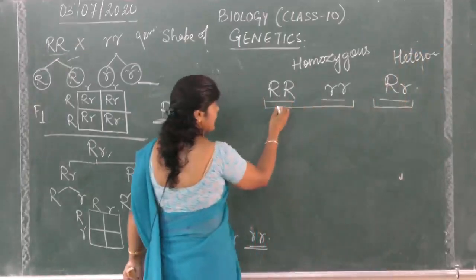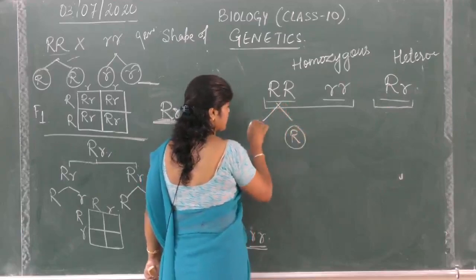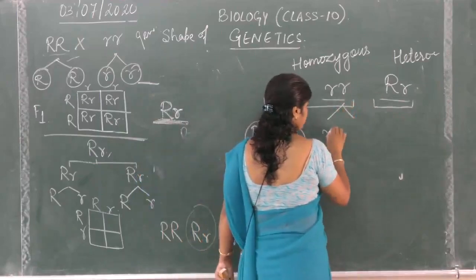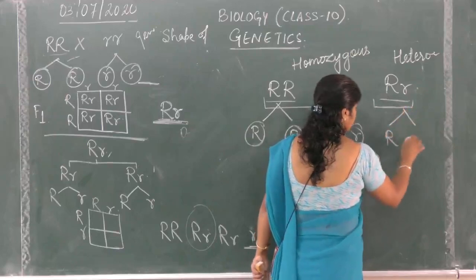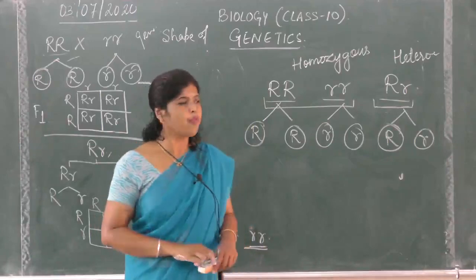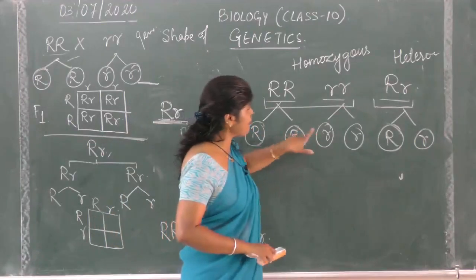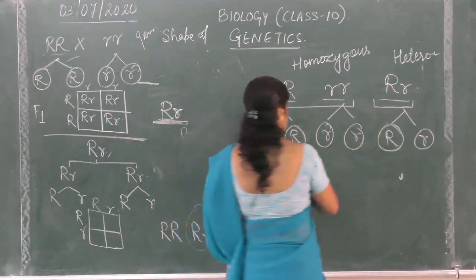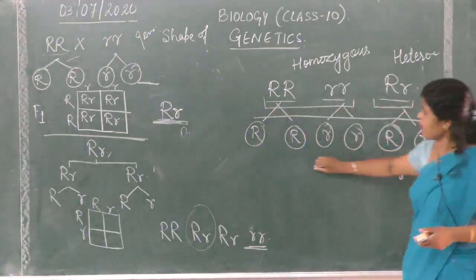But what are the gametes formed by this? Capital R. Let us see. What are the gametes formed? This is forming this. This is forming small r. What kind of gamete is this forming? Capital R, small r. Is it all right? Now, what does it prove? It proves that the gametes either have a capital R, that means gene for round, or small r. Now only concentrate on this part. These are the gametes. Is it clear?